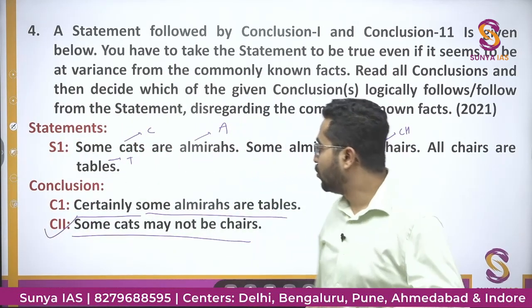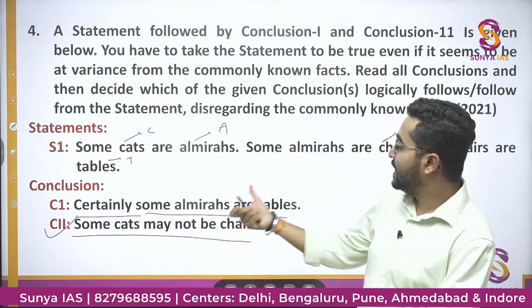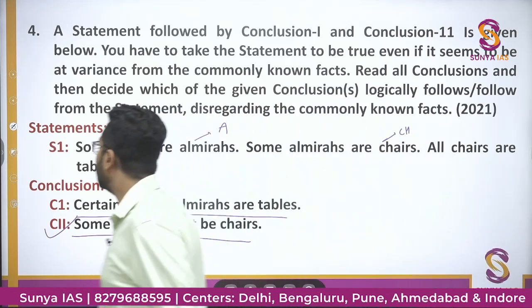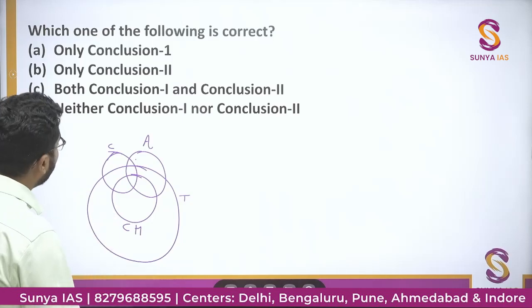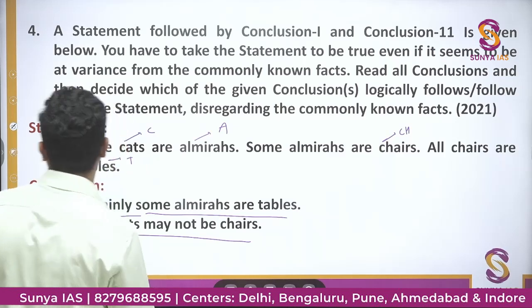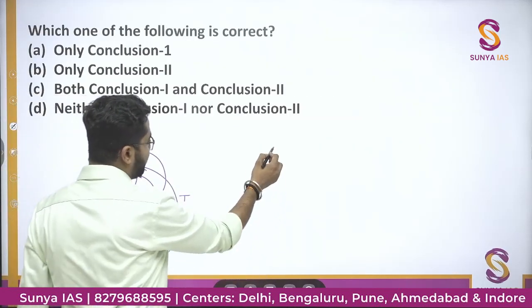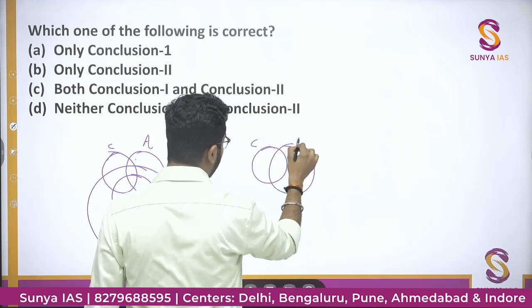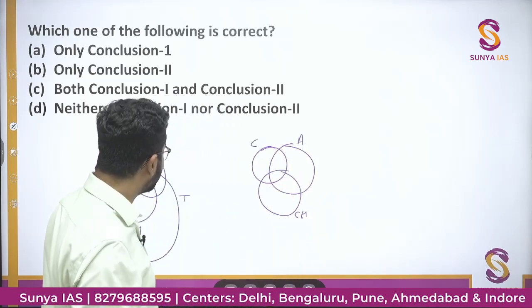Now we need to look for the conclusion 1, whether this is correct or not. Certainly some almirahs are tables. Whether this is correct or not, that I need to check. तो मैं टेबल वाला देखता हूं कि टेबल में क्या दिया है. All chairs are tables. This is the only condition given. So another possible Venn diagram would be, this is cat, this is almirahs, this is chairs. All chairs are tables.